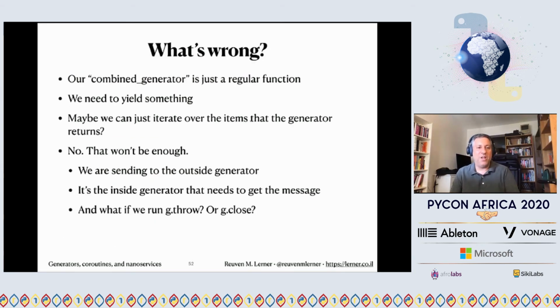So what can we do? It's not enough. We're going to need to yield something. Now, maybe we can just iterate over the items that generator returns, but that's not going to be enough. Because you have to imagine how we have three things. We have the outside person who's sending the message. We have our combined generator in the middle, sort of acting like an agent. And then we have the actual MD5 generator or the weather forecasting generator. So what happens from the outside if I run next or send? It somehow has to get past this into the end one, right? It has to sort of do a pass-through. Let alone what about throw or close?